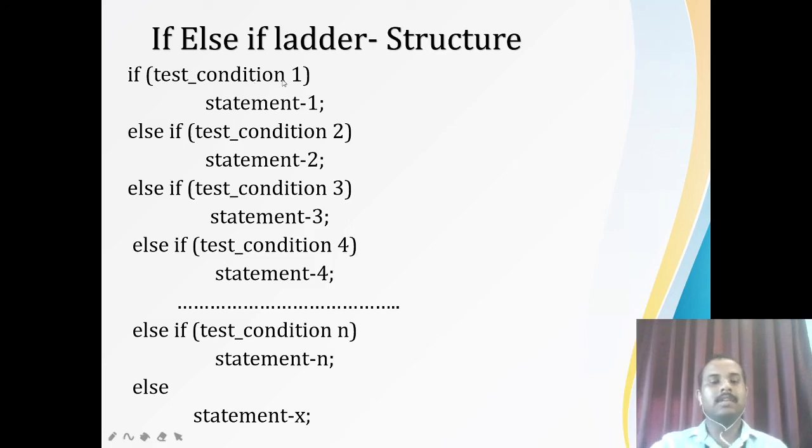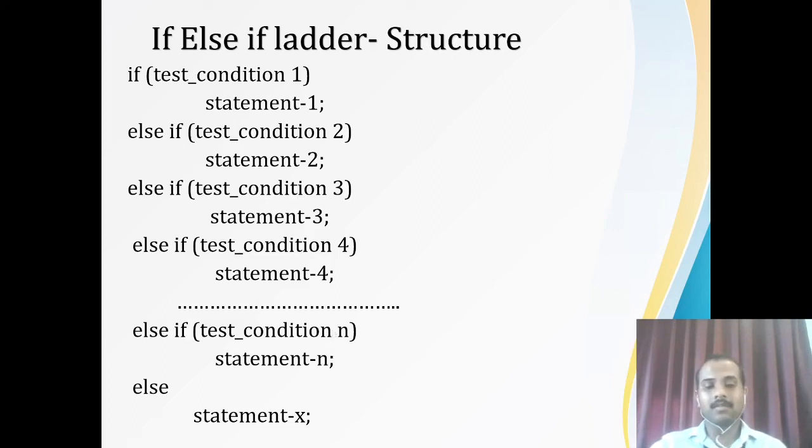So here, if condition 1 is true, then you are going to execute statement 1. If it is false, then you are going to test condition 2. If it is also false, then you are going to check condition 3. If it is also false, then test condition 4. If it is also false, then you are going to go for test condition n.